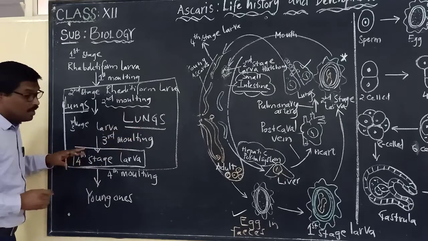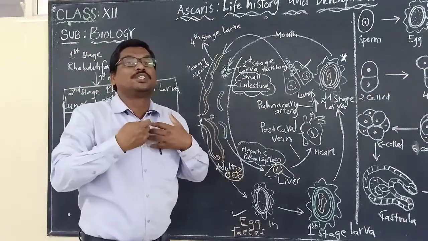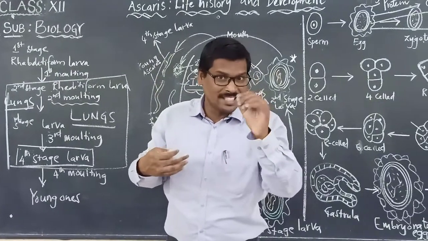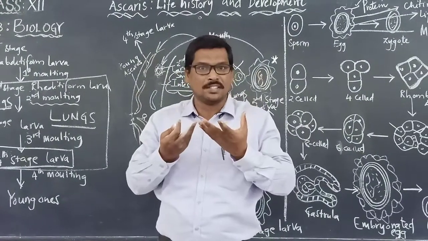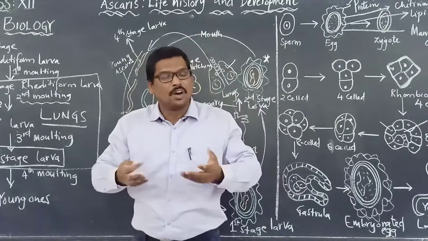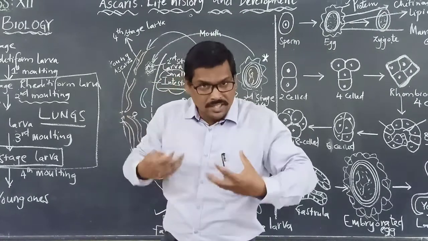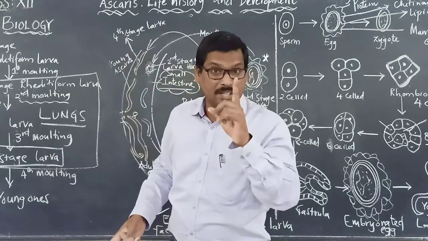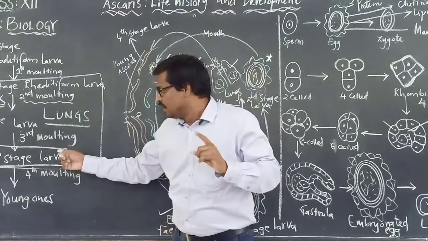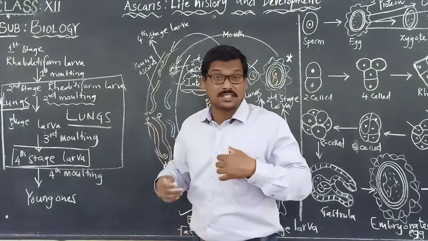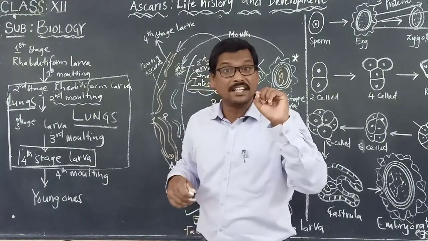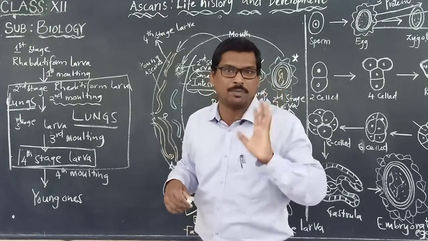This is the main one. Fourth stage larva will be coming out from the lungs. When a person coughs or sneezes, there are chances that this fourth stage larva will be coming out. But make note of one point: when it is in the fourth stage, this larva can enter into the alveoli and rupture the blood vessels.